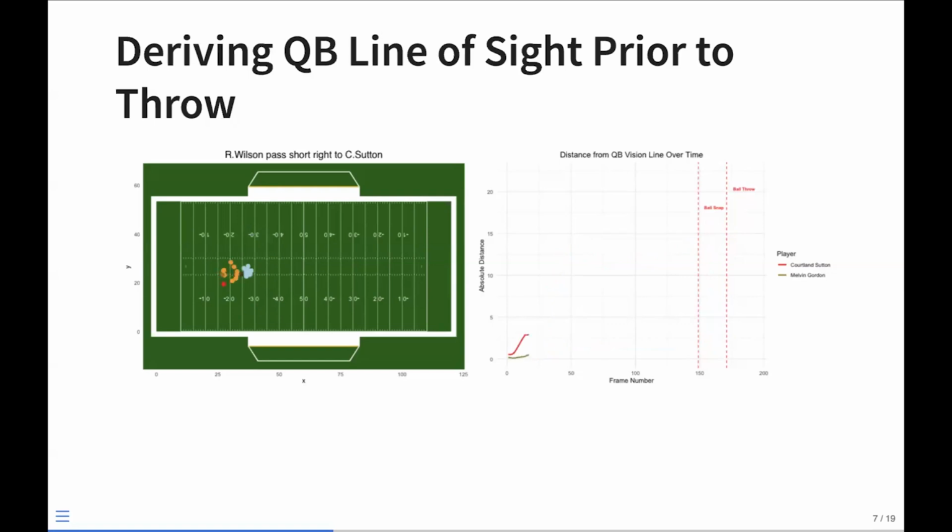And so using that, you can see this for a Russell Wilson pass to Cortland Sutton. He initially looks to Melvin Gordon, and then right before he makes the throw, we see that shift towards Cortland Sutton. Obviously, we have to lag this, so it's not after the throw. We lag it about 5 frames. But this is one of the things that we were able to create in order to make more features, whether it was angle difference or total distance off of that orthogonal vector.